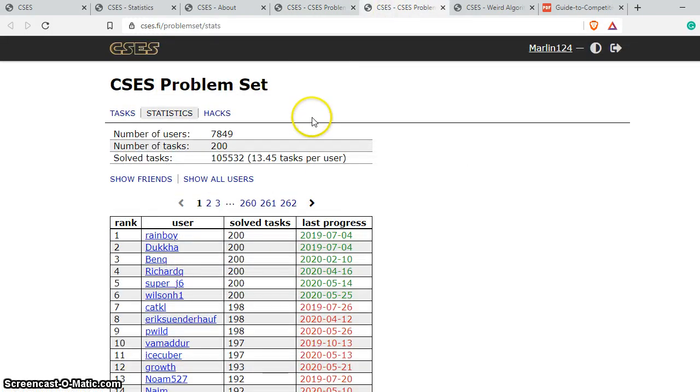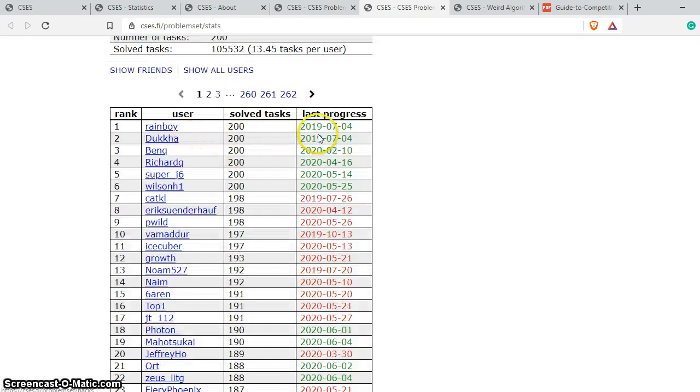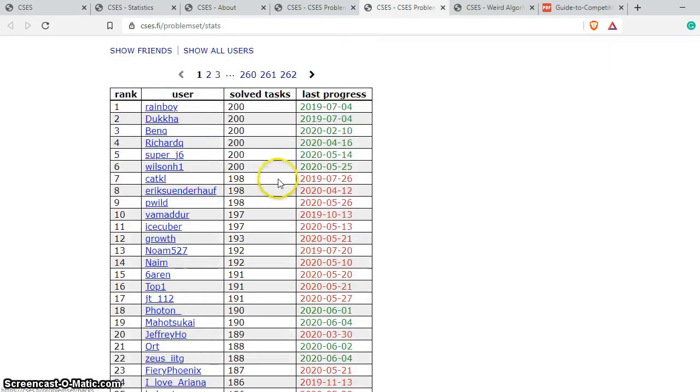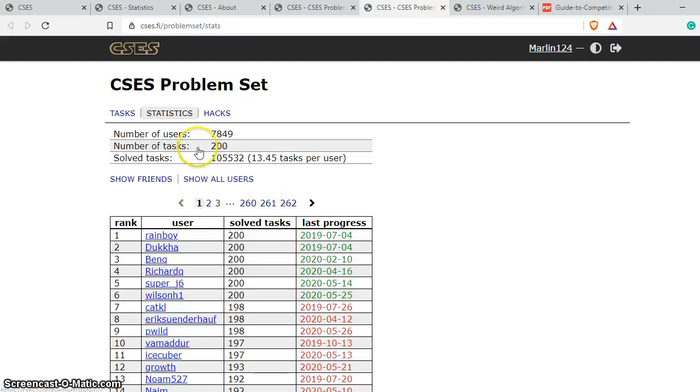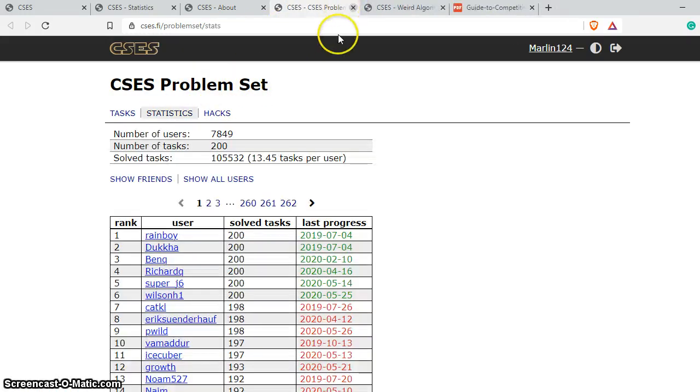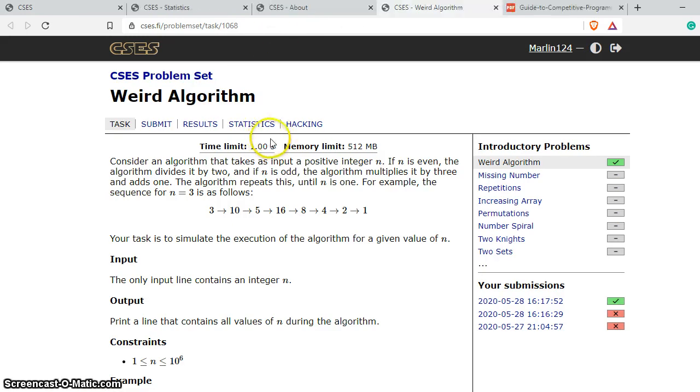A bit about this problem statement. You can see that this is the first problem, and these are the statistics regarding it. Different kinds of statistics are given over here, from the number of users to the number of tasks solved, and who is ranking right now. The ranks are given also. I have told you about the problem statements and the statistics, and also shown an example of the weird algorithm.